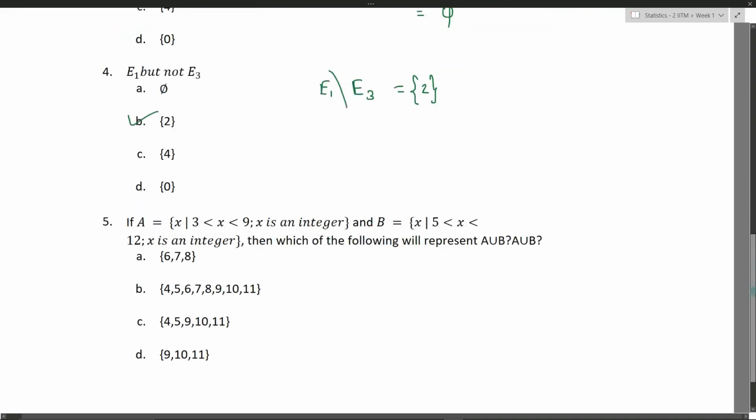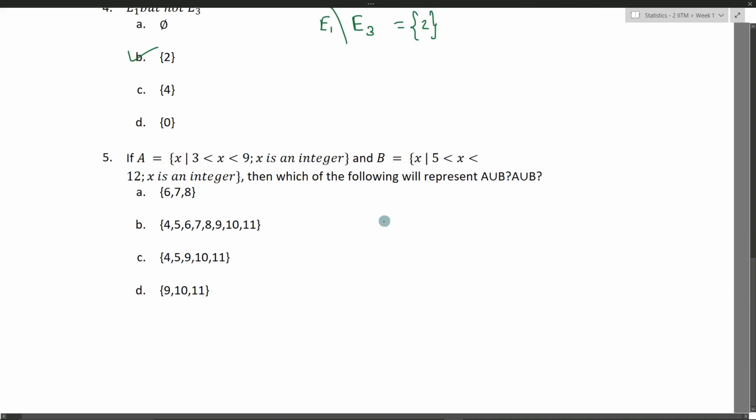So what about the fifth one? If A is equal to the set of x such that 3 is less than x and x is less than 9, also x is an integer, let's write down what A is. The set A is x greater than 3, so 4, 5, 6, 7, and less than 9, so we have 8.